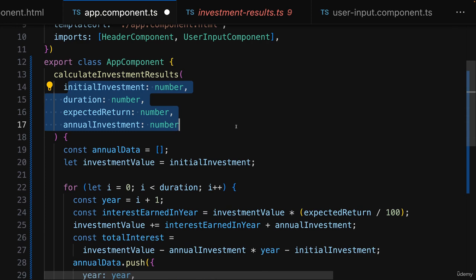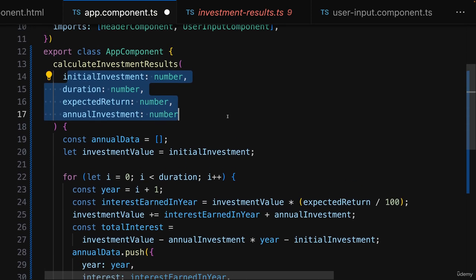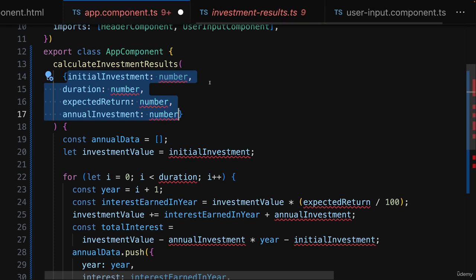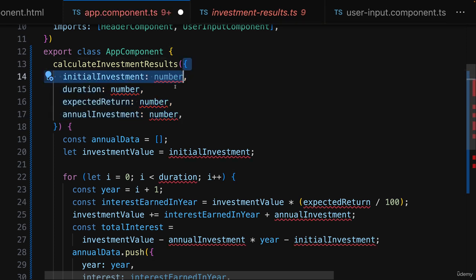But the order is also the problem here. Since I have 4 parameters, whenever we call this method, we have to remember the order. So we could simplify this by actually wrapping those parameters between curly braces, so that we actually expect to get one single parameter, which should be an object with these properties.